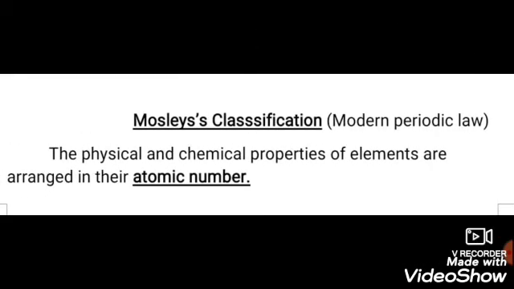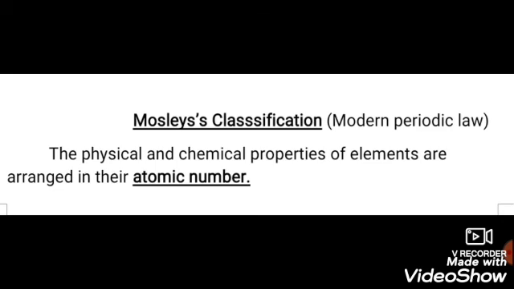The last classification is Moseley classification. Moseley was a British chemist. Moseley's classification is also called the modern periodic law. The law says the physical and chemical properties of elements are arranged by their atomic number.